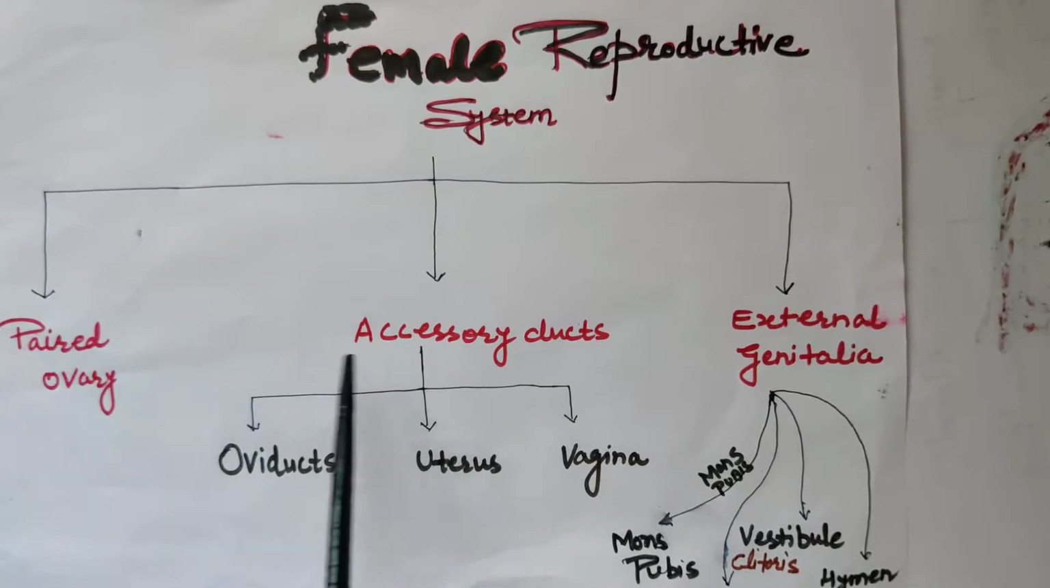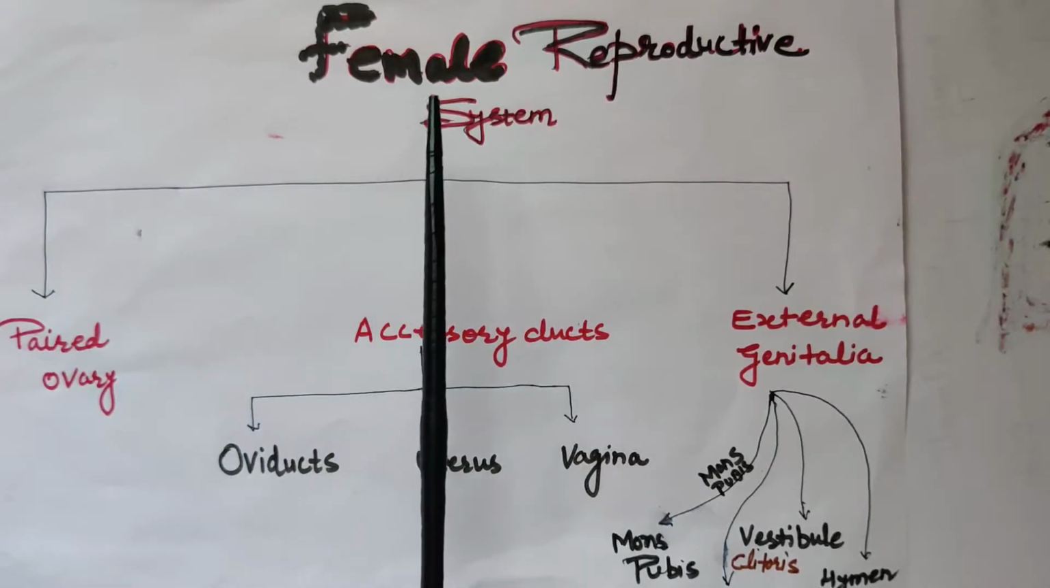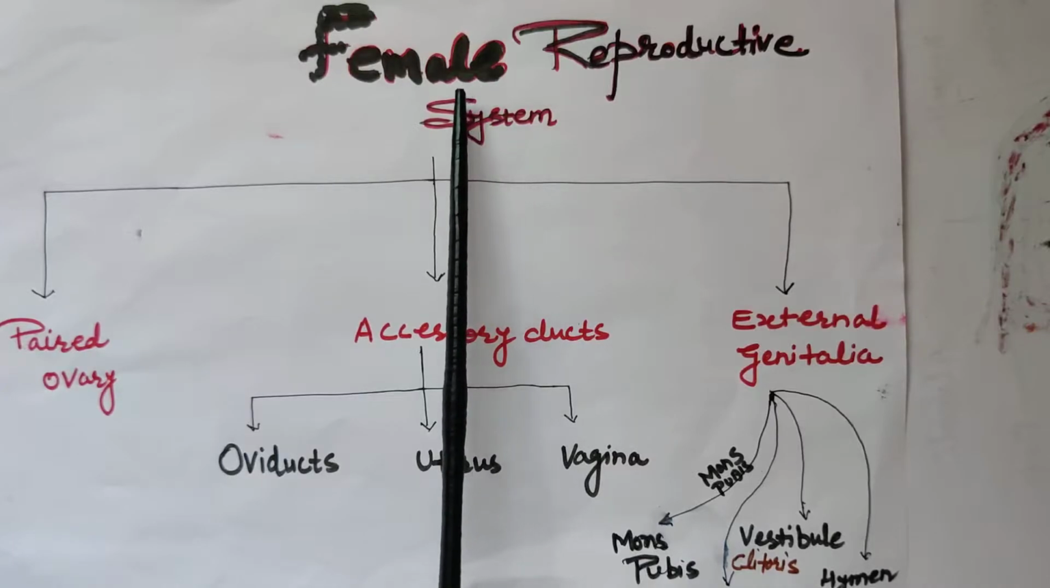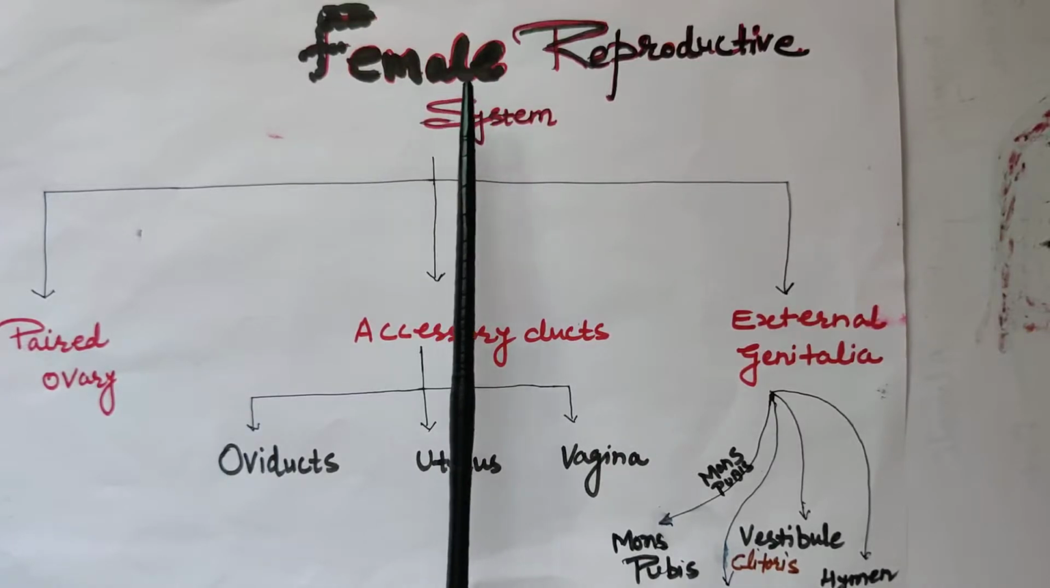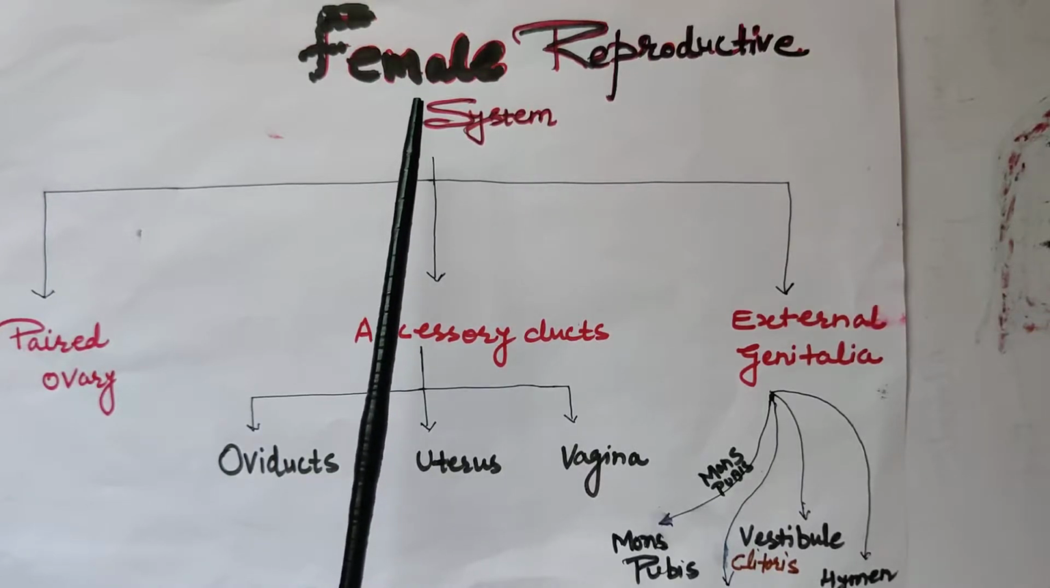Along with these structures, there are certain accessory glands which are associated with the female reproductive system. One is Bartholin gland and the second is mammary gland. We will discuss those glands in our next part.